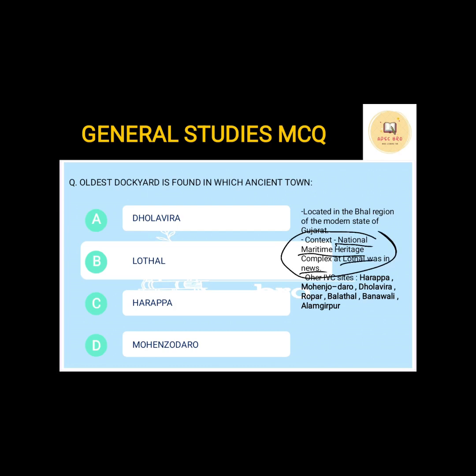Other important IVC sites: Harappa, Mohenjo-daro, Dholavira, Ropar, Balathal, Banawali, Alamgirpur, okay, Surkotada. So these are all important sites. All of them are important. Go through all of them. We'll be doing a separate video.